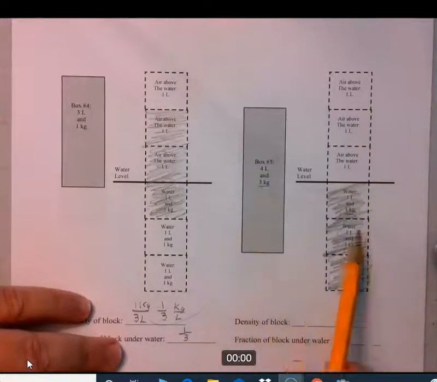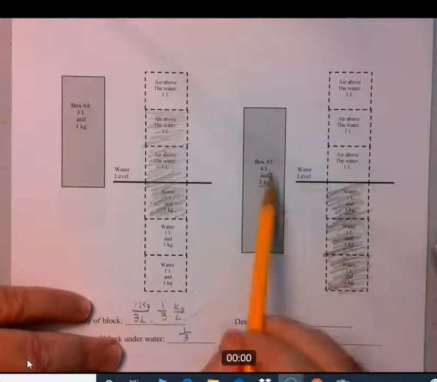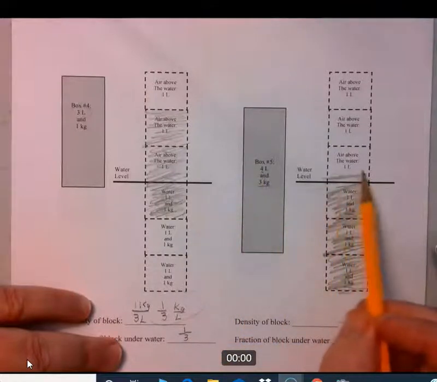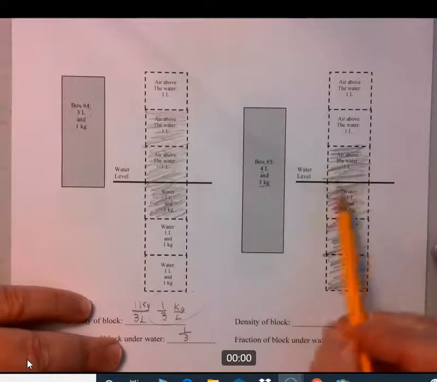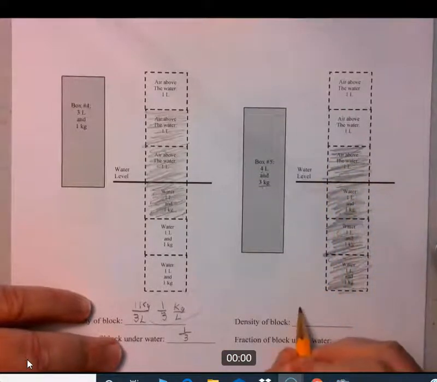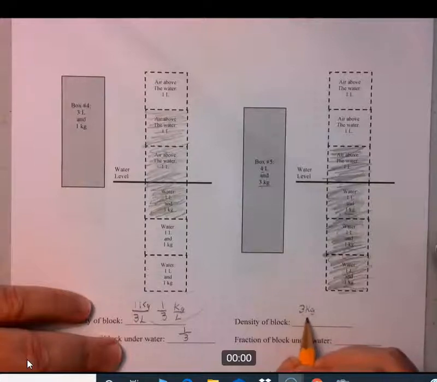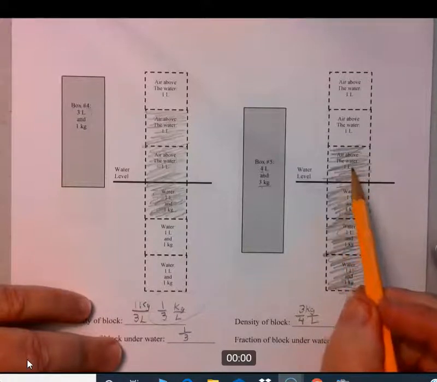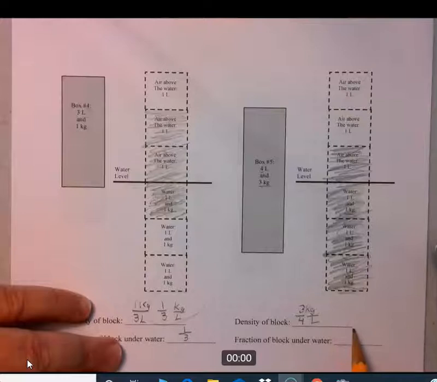So 3 kilograms replace 3 kilograms of water, which is 3 liters of water, but the box has 4 liters, so it has 1 more liter than that, so that liter is going to have to sit up above. So density is 3 kilograms for 4 liters. And the fraction of the block underwater is 1, 2, 3 of the box is underwater and 1 on the top, so that's 3/4 of the box is underwater.